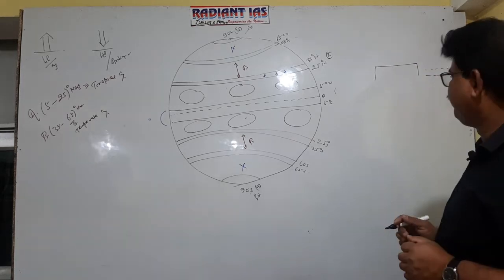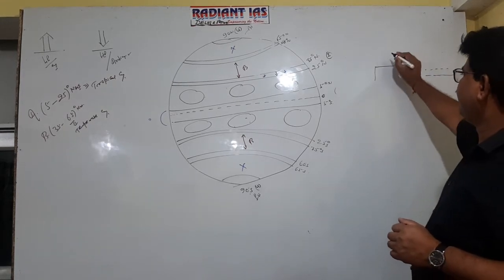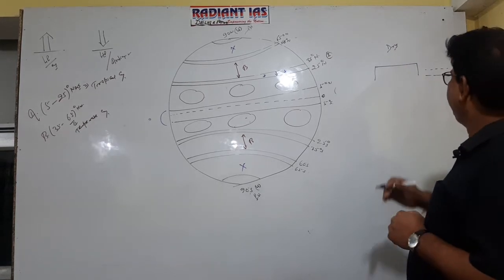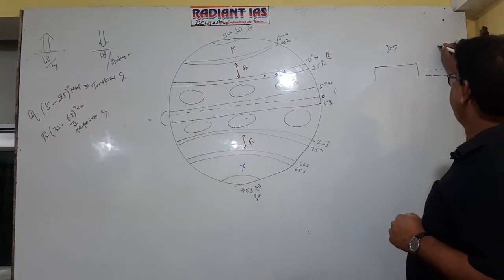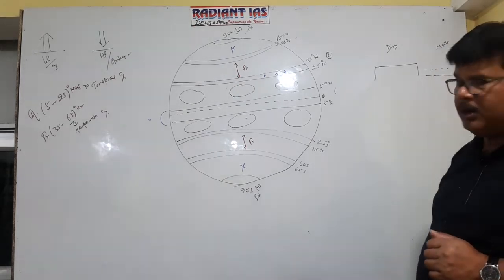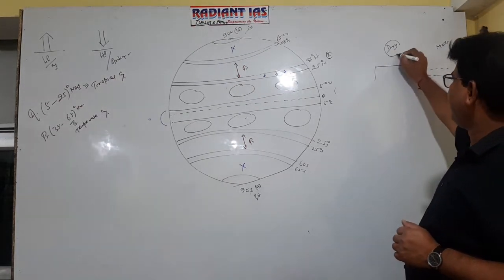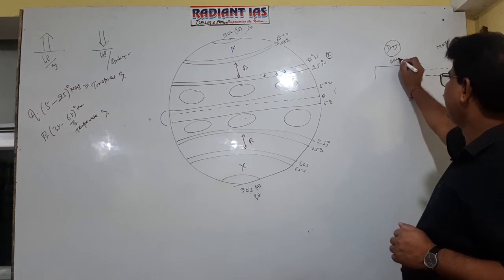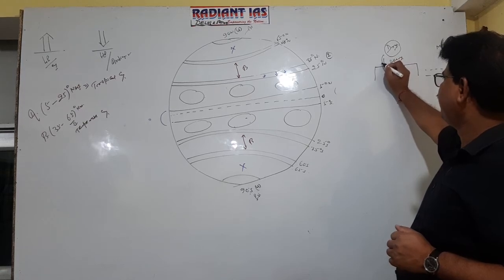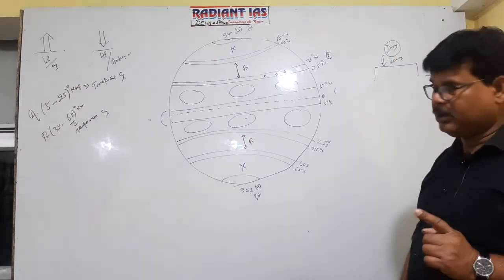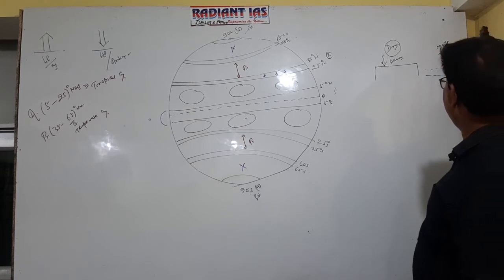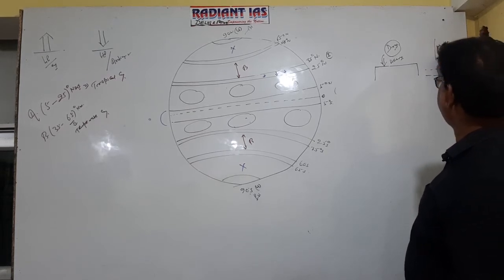So the air which exists in the continental area is dry, and the air which exists in the oceanic zone is moist. Clear? Dry air is considered heavy. It will have a descending tendency. On the other hand, moist air is considered light, and it will have an ascending tendency.